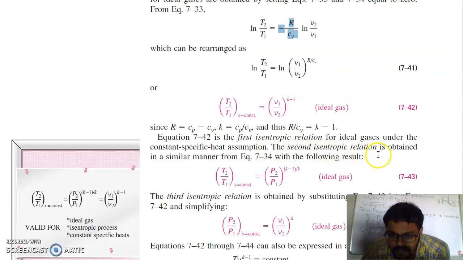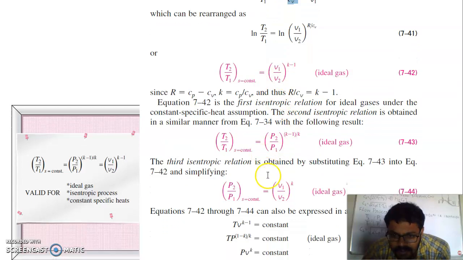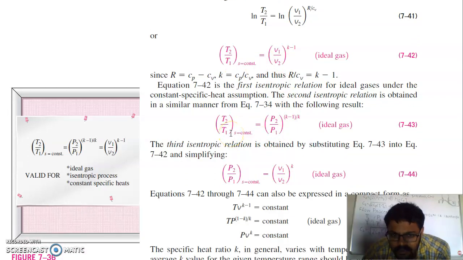The second isentropic relation is obtained in a similar manner. Instead of volume, you can also replace it with the pressure, because PV is equal to mRT. From that you can replace volume with the help of pressure. So these two relations are used for calculation purposes in the case of an isentropic process.